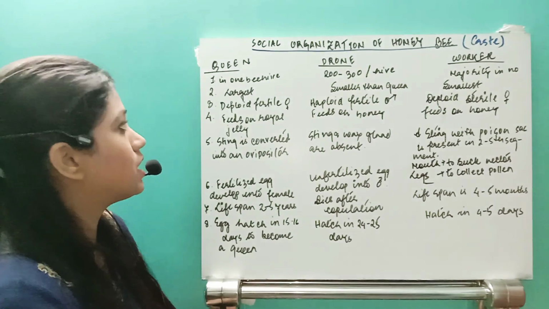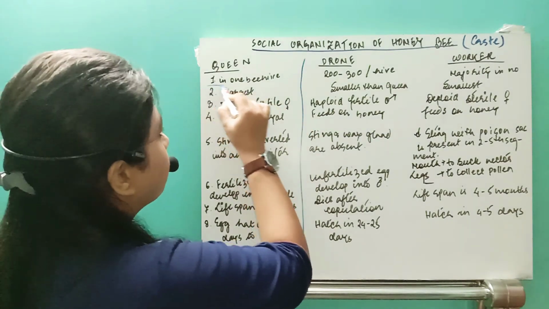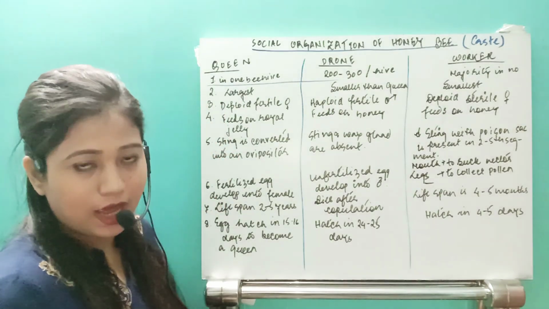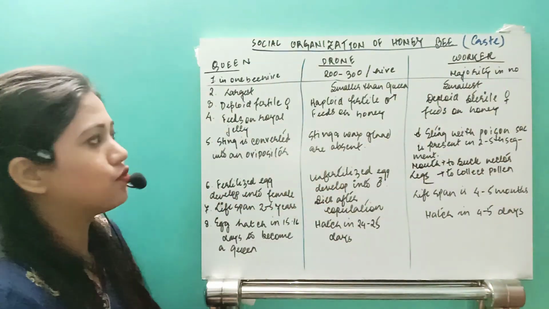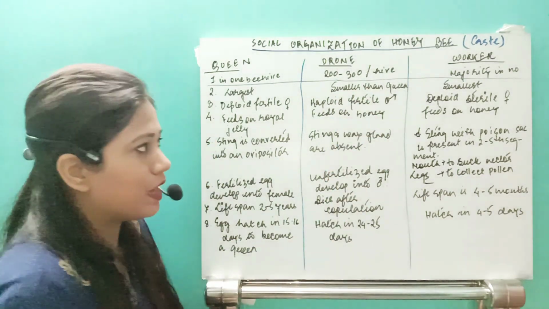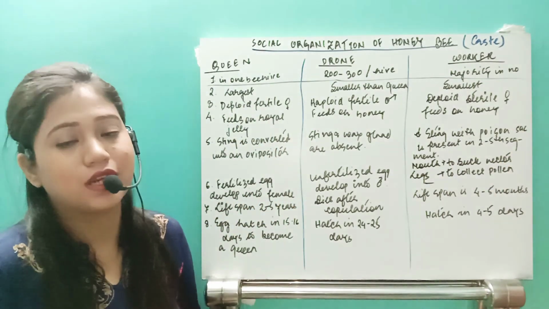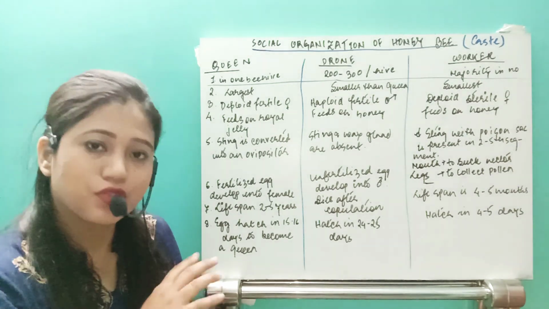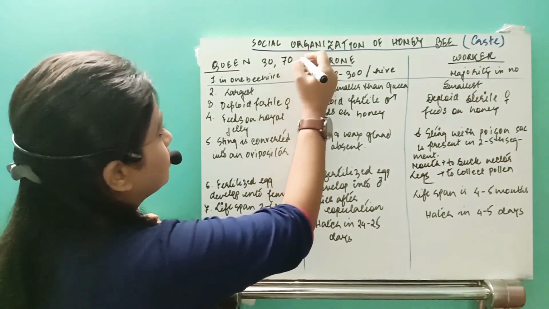So just see the first thing. What is the first difference? In the case of the queen bees, they are found in only one beehive. So obviously this queen is going to rule the whole beehive. So there will be only one queen in one beehive. This is the first point you need to know. If it comes to the drones, then drones are around 200 to 300 in a beehive. And if it is the worker bees, then the majority. One thing we need to know is how many queen, drone and workers together are found in one beehive. See, it will vary from 30,000 to 70,000.